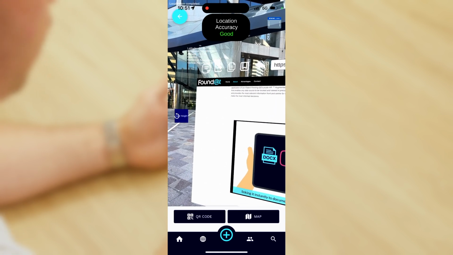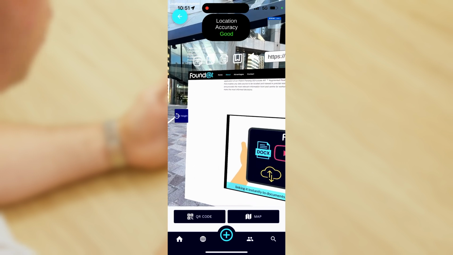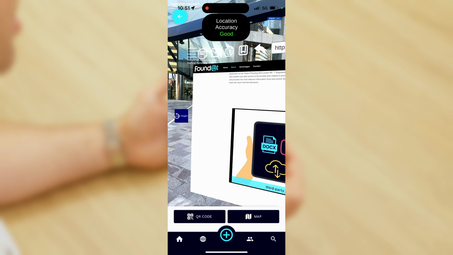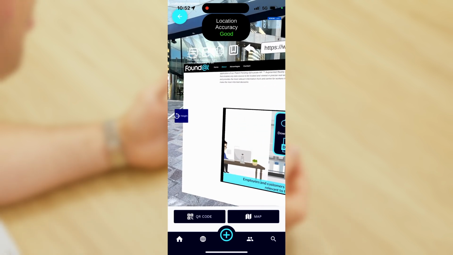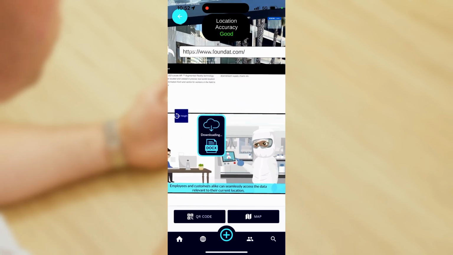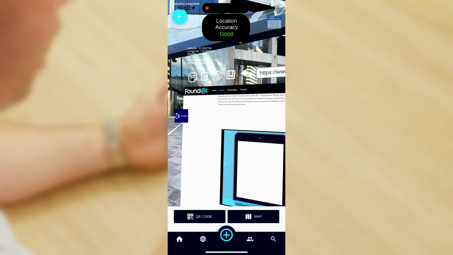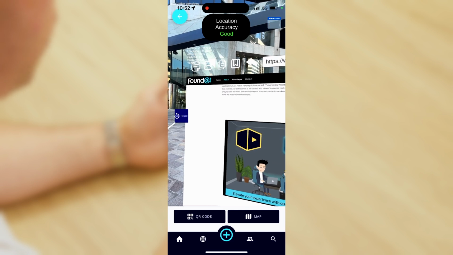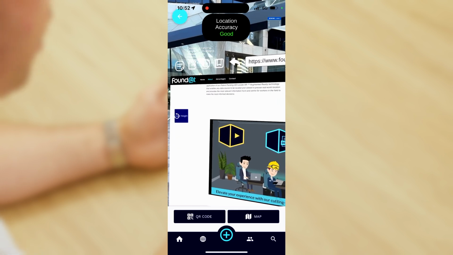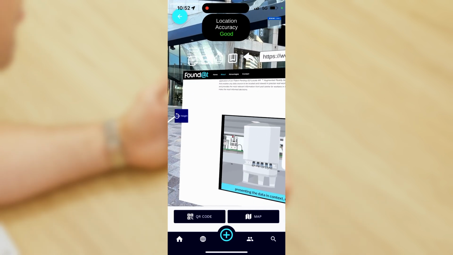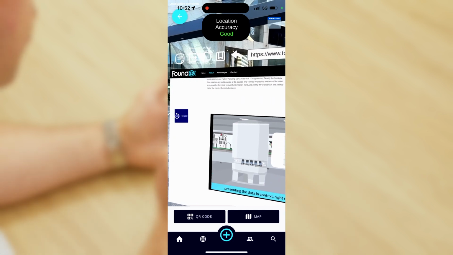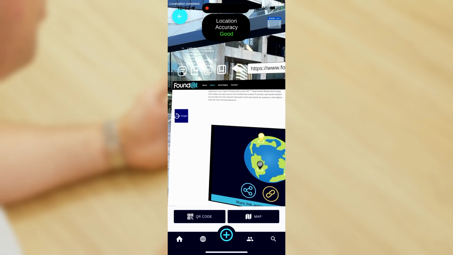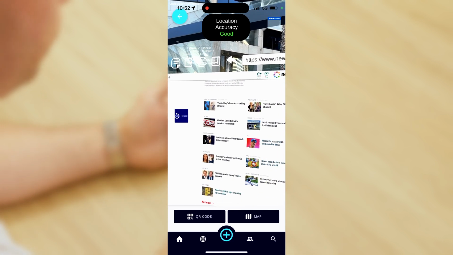The other button there is the copy URL button. That's very important. If I want to copy the current URL that I'm at and then paste that into the creation of a new post, that's the ideal use for that button. And then the last button there to look at is the bookmark button. If I've navigated to a web page and I want to bookmark that location, I simply click on that button and it will be available in the drop-down menu that I showed you previously.